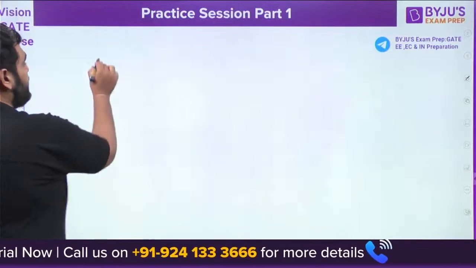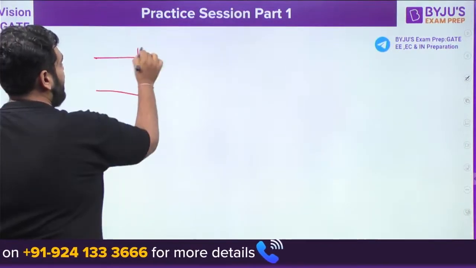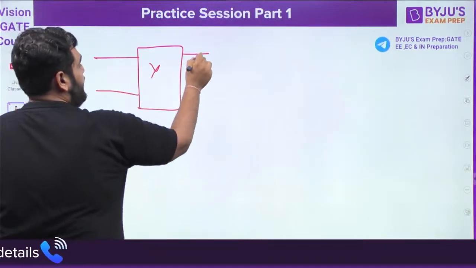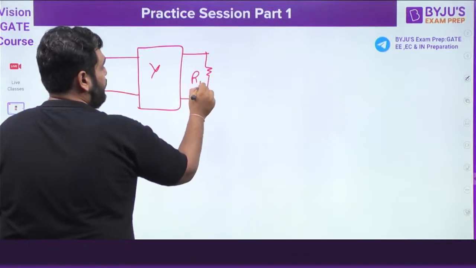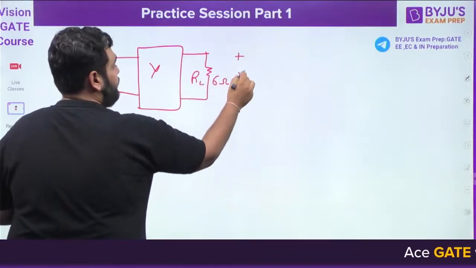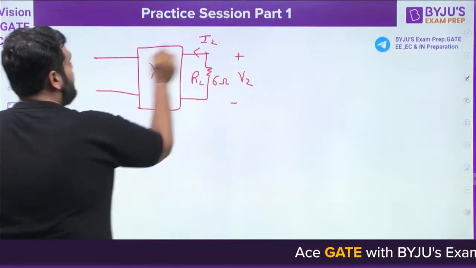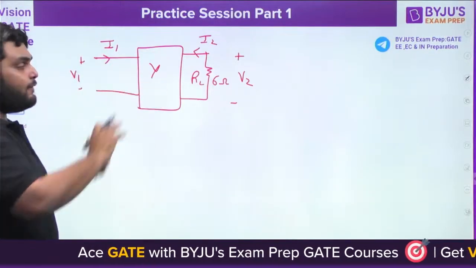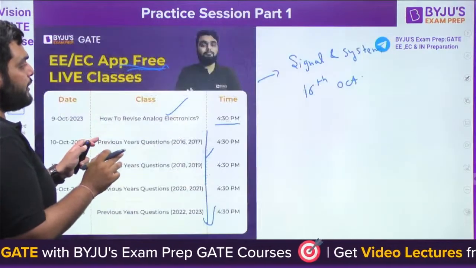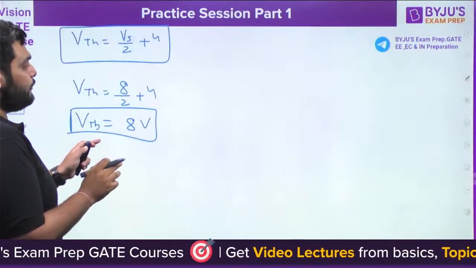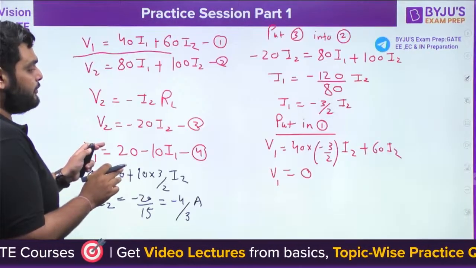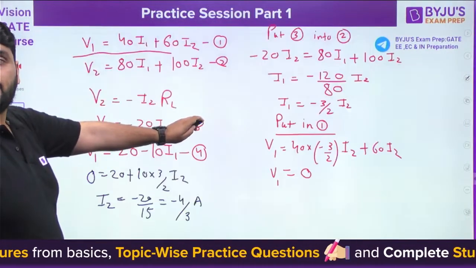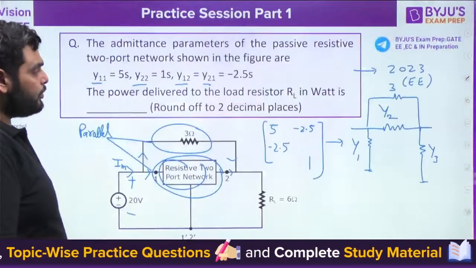So let's draw the circuit again. We have the total y parameter here. We have RL equal to 6 ohm. This is plus minus V2, the current flowing here is I2. This is plus minus V1, the current entering here is I1. Now this is the same question we have solved earlier, in which I need to find out the power. Let me show you here. This is the same circuit that has become. Right? Yes or no?